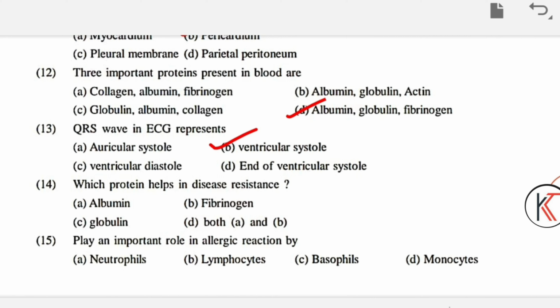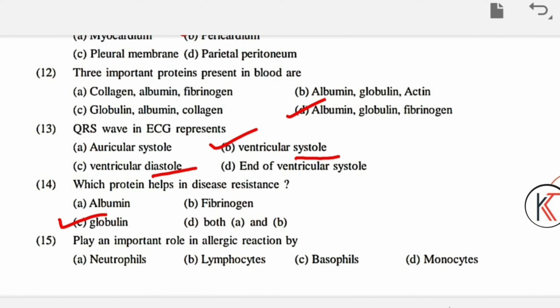Okay, question number 14. From here you need to focus on what is systole and what is diastole. For this you need to know the structure of the heart, and I have posted the link of that video in the description box, guys. Question number 14 we will solve right now. Which protein helps in disease resistance? Albumin, fibrinogen, globulin, both A and B. It will not be both A and B, it will be globulin.